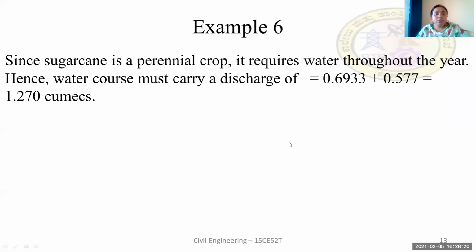So when we add these two discharges, sugarcane and rice, we get the total water required to grow both these crops, that is 1.270 cumecs.